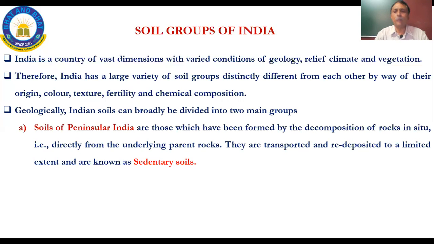Soils of peninsular India. Peninsular India, dear students, is what? The entire southern part from the southern tip, say from Kanyakumari upwards, when you come beyond MP, including MP, that part is what we call peninsular India, because the other part is the northern plains, which is the Indo-Gangetic plain, where the Ganges flows, which is parts of UP, Bihar, most of UP, Bihar, Himachal Pradesh.